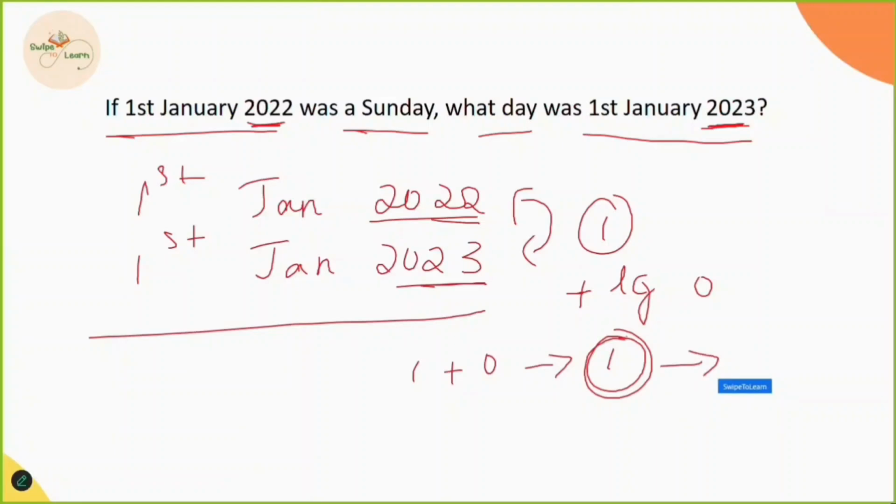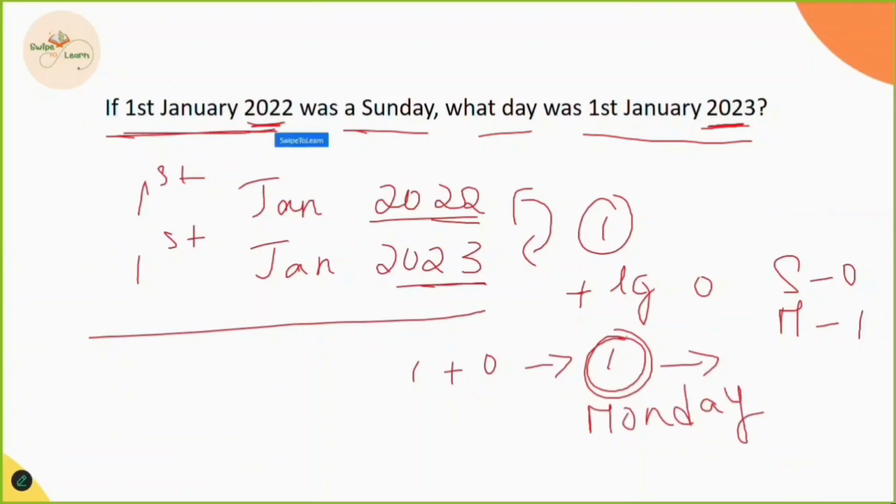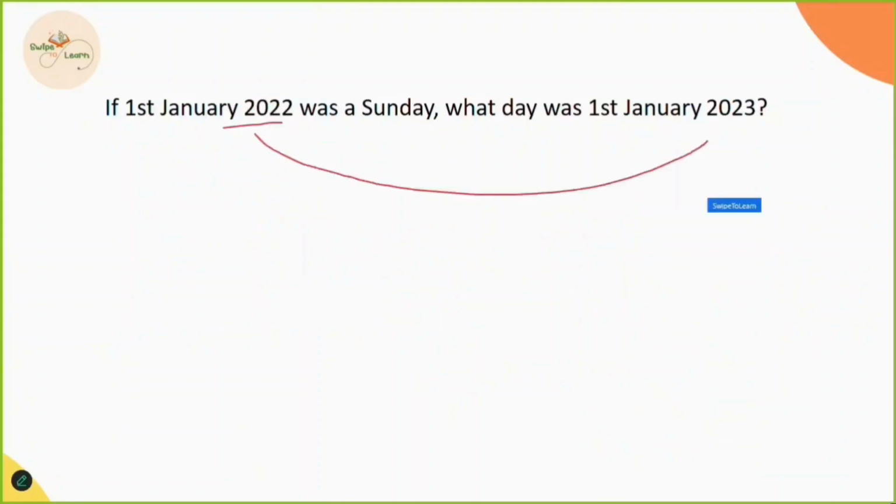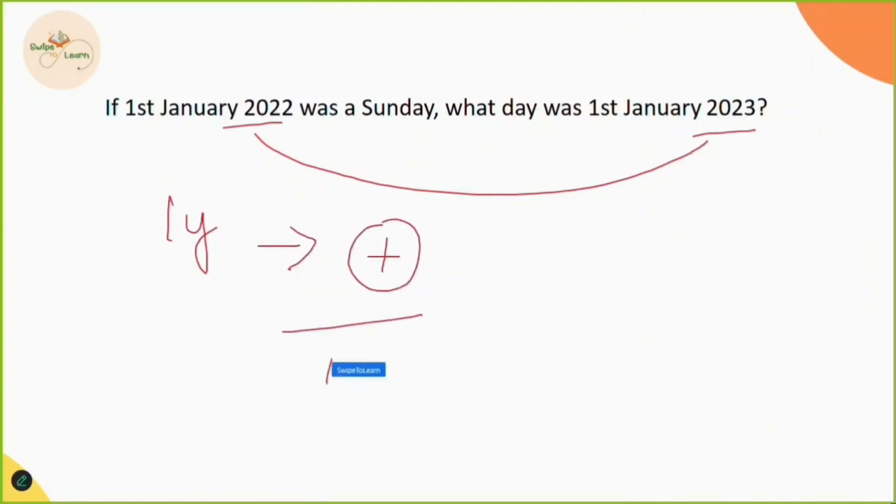We have to convert it into a day. For Sunday we have 0 and for Monday we have 1. That means if I get the remainder as 1, the day is considered Monday. So if 1st January 2022 was Sunday, then 1st January 2023 becomes Monday. So consider the difference between the given years and find out if there are any leap years between them. If there are any leap years, add them to the difference, and we get the week code. This week code should be converted into a day, whether it is Sunday, Monday, or any other day.